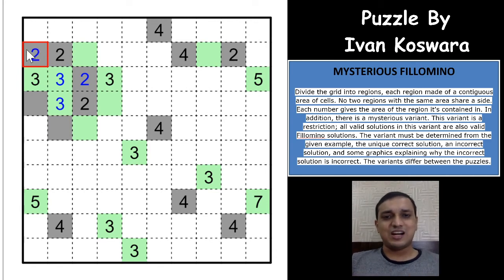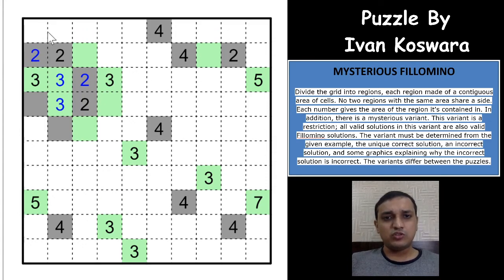What an excellent start to the puzzle, excellent start. I think this was the trick that is really helpful. And as you can see, the 2 is also fulfilled. These two digits would have to be odd. This 2 would have to be odd. And of course, a 2 cell region can never have an odd number, right? So it has to extend out.